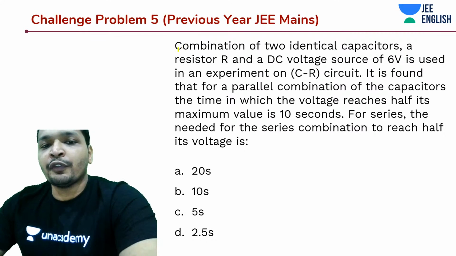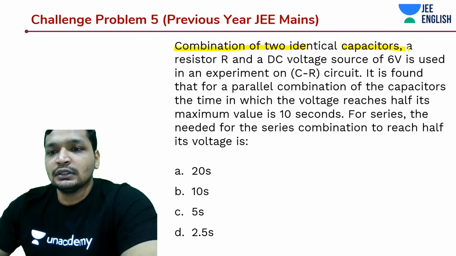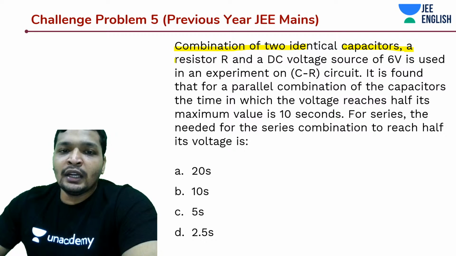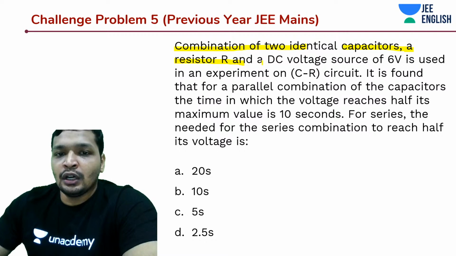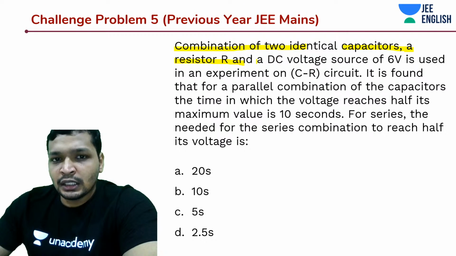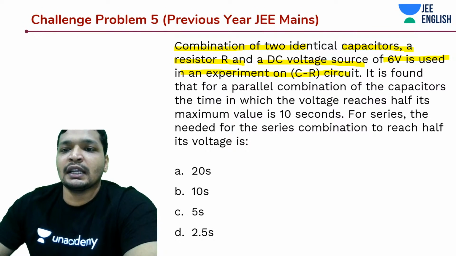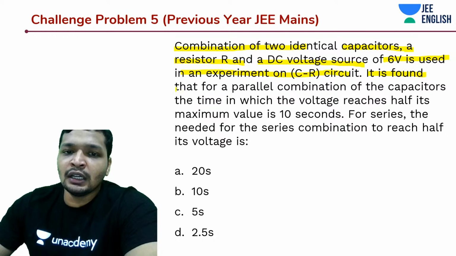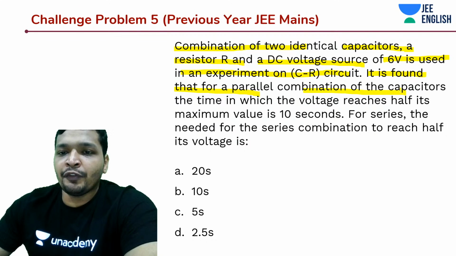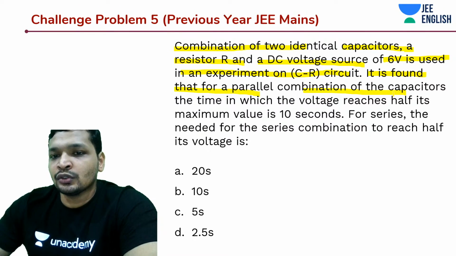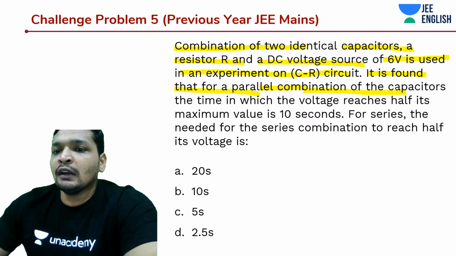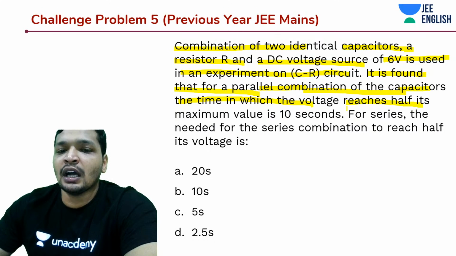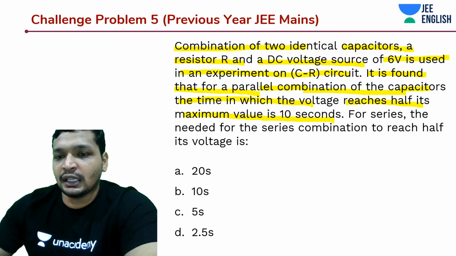So a combination of two ideal capacitors, a resistor R and a DC voltage of 6 volts is used in a CR experiment. It is found that for a parallel combination of two identical capacitors, the time in which the voltage reaches half its maximum value is 10 seconds.